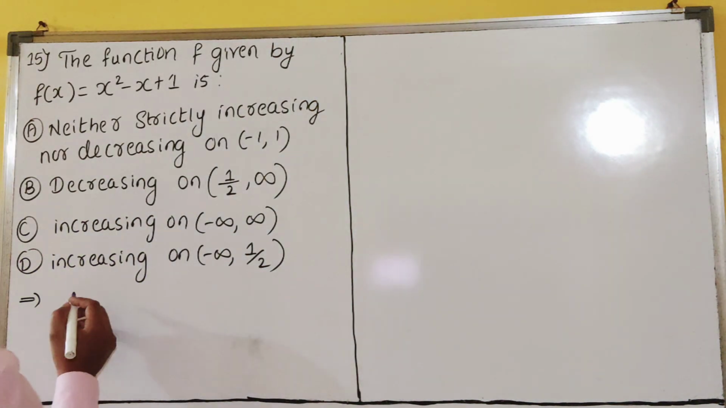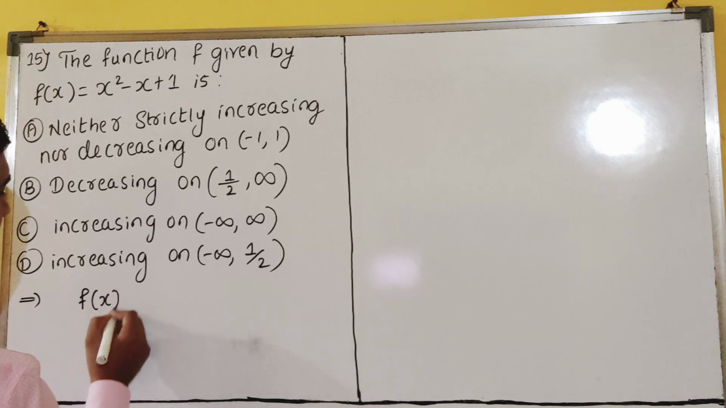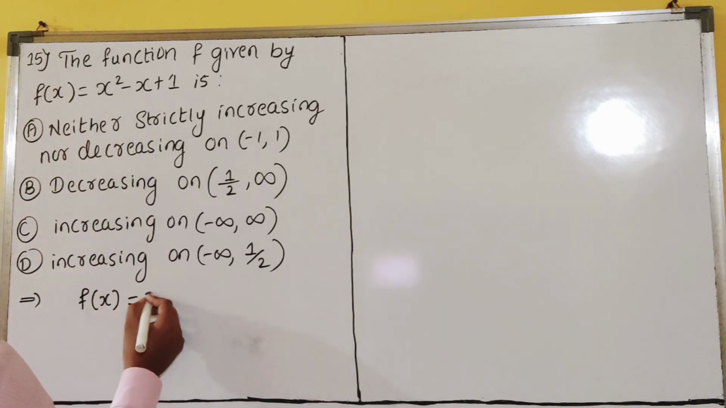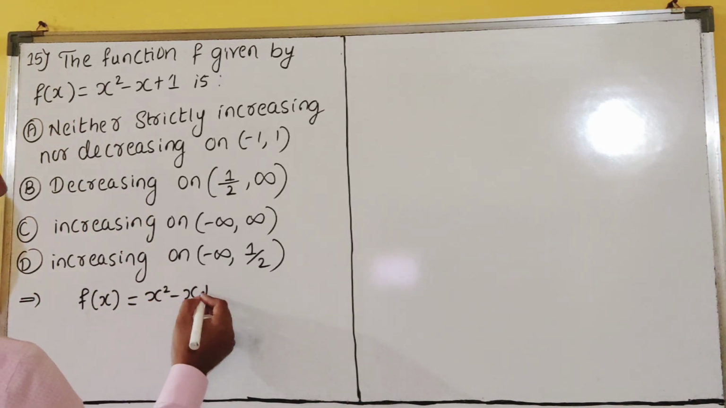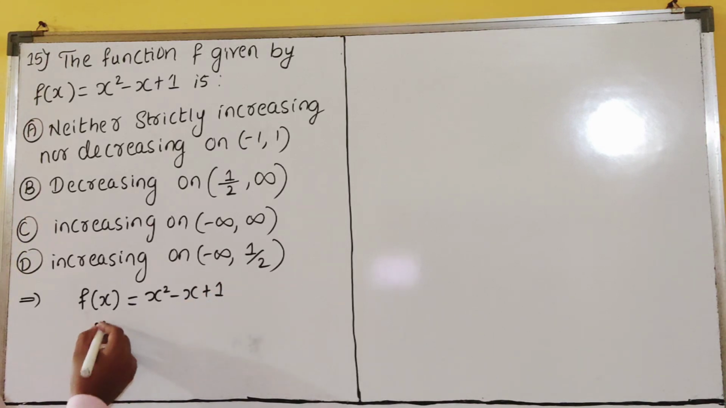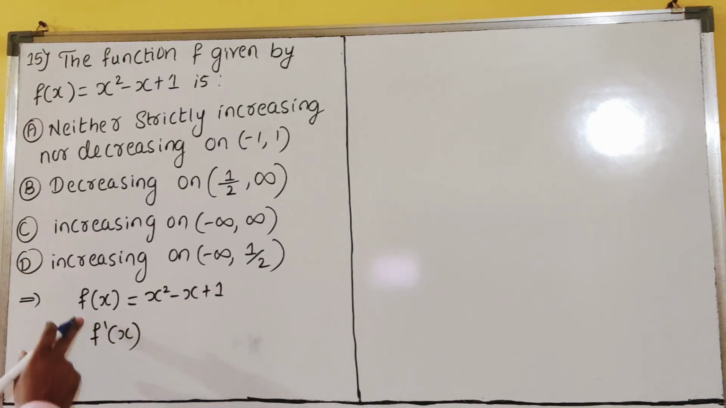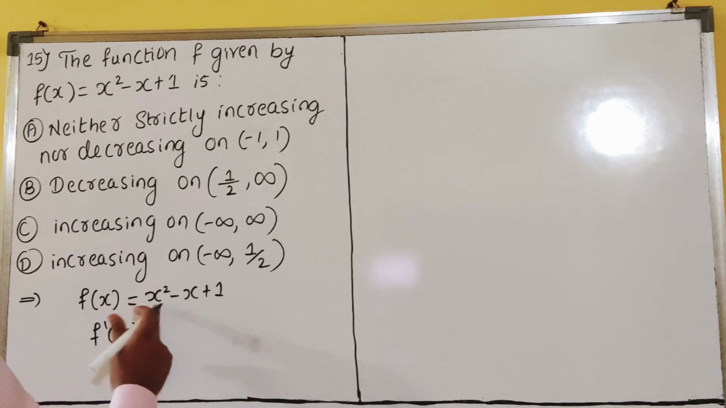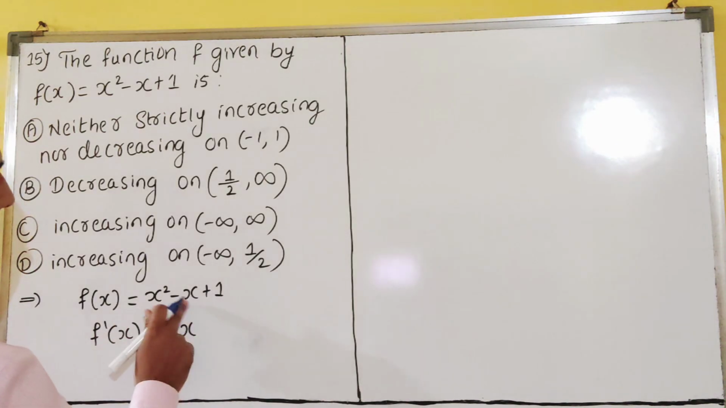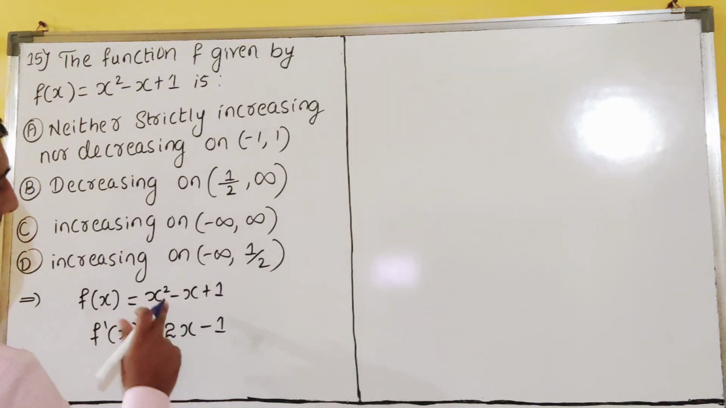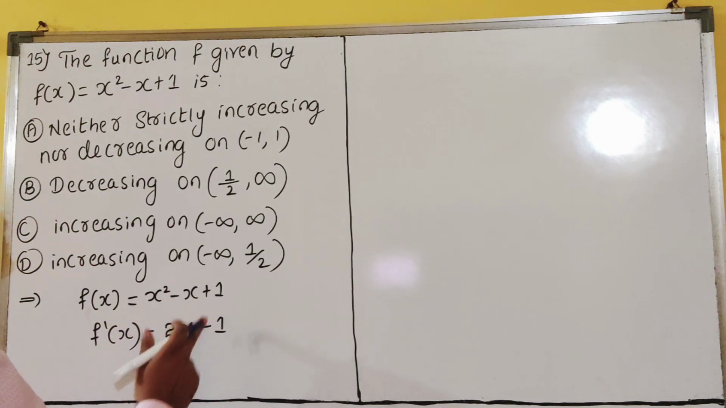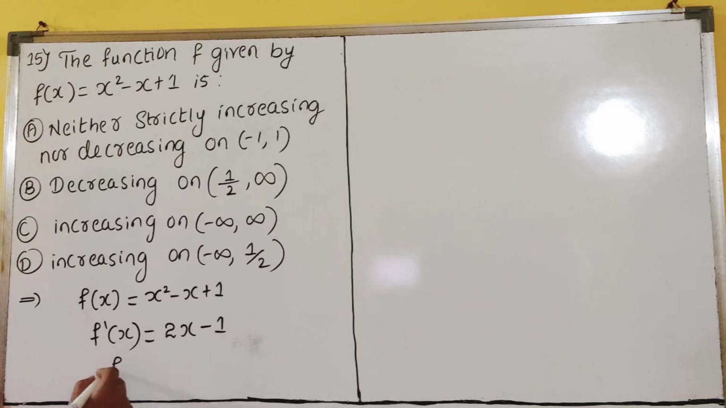You see here. First you write the given function. f of x is x square minus x plus 1. Derivative of this is f dash of x. x square derivative is 2x. x derivative is 1, that is minus 1, because minus sign is here. 1 derivative is 0, I will not write. Next step, what we will do? f dash of x equal to 0 you will write.